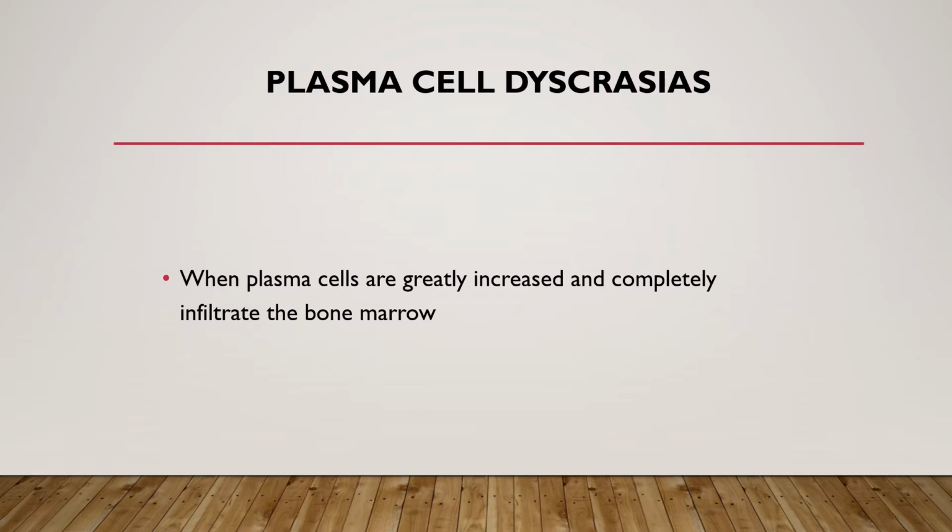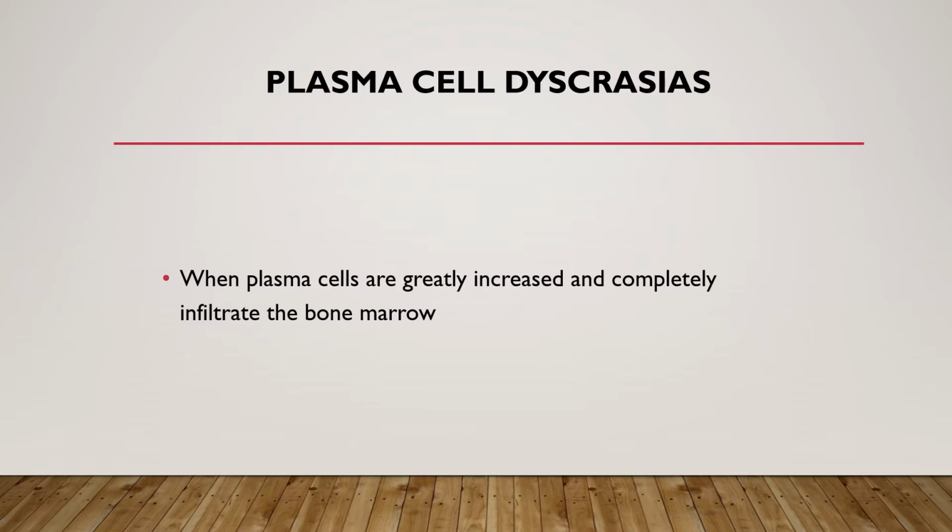Let's go ahead and start by defining a plasma cell dyscrasia. Dyscrasia basically just means disease. So when a plasma cell is greatly increased and completely infiltrates the bone marrow, this is called a plasma cell dyscrasia. Some conditions associated with plasma cell dyscrasias are things like multiple myeloma and Waldenstrom's macroglobulinemia.